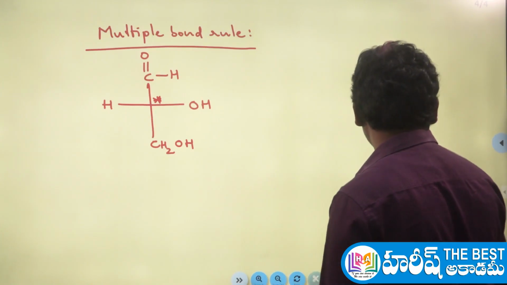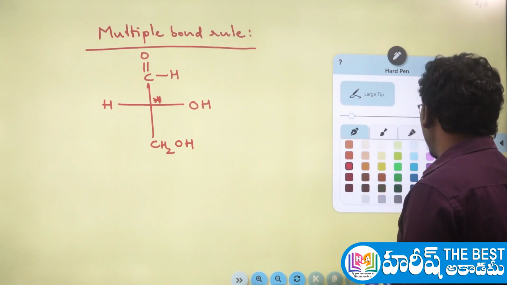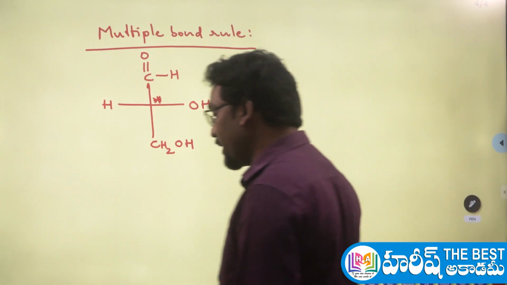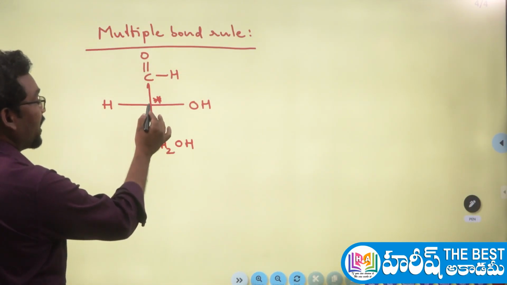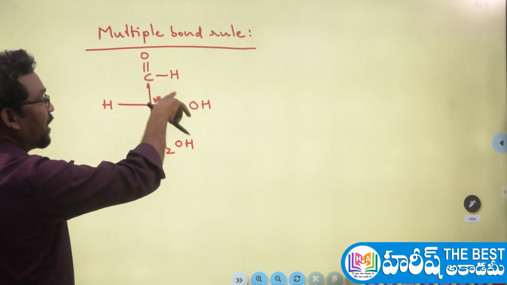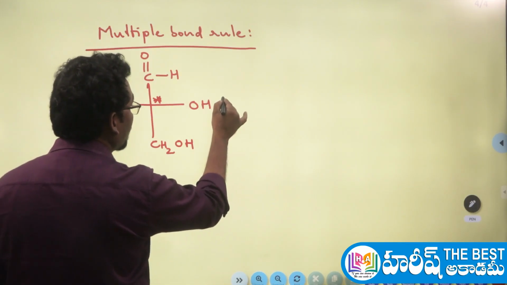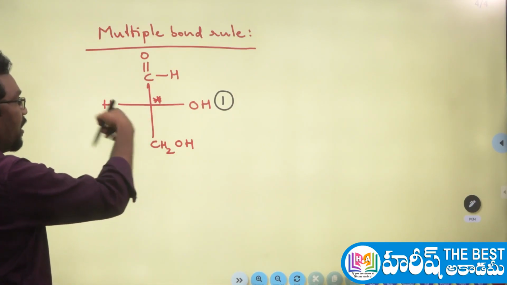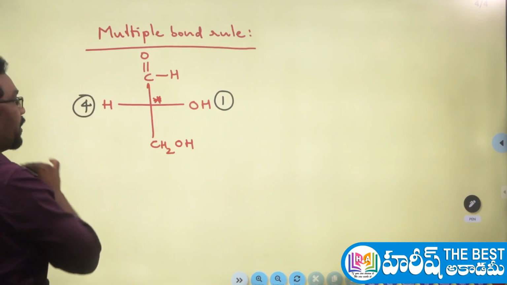So what to do here? Just give the priorities. How to give the priorities? Let us check. Same as the atomic number rule, let us directly do it here. The chiral carbon is directly attached to oxygen, carbon, carbon and hydrogen. Among the four directly attached atoms, oxygen's atomic number is the highest. Therefore, the oxygen-containing group gets the first priority. And in the remaining, hydrogen's atomic number is the least. Therefore, it gets the least priority, that is the fourth priority.